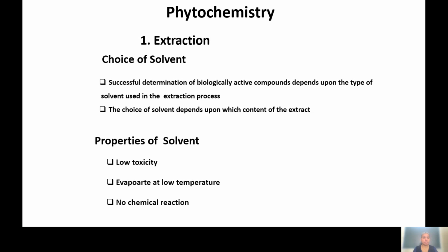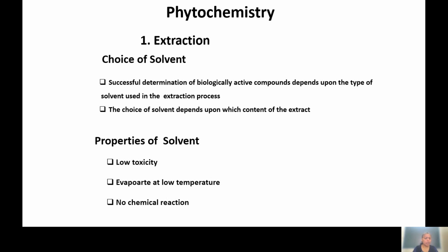Here is where the role of chemistry comes in. Extraction: the name itself tells us that it is the action of removing something. Here we are removing the chemical compounds, which in botany are called the active part of the plant, from the plant material. That plant material may be leaves, flowers, root, or bark. So any part of the plant can be used.